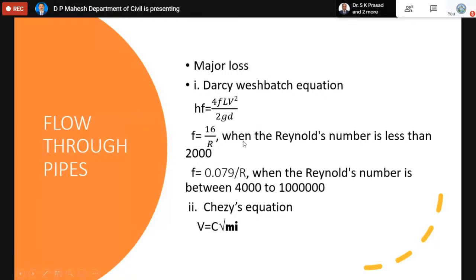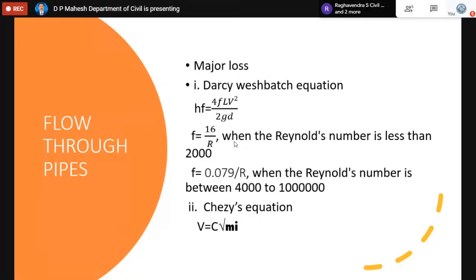In this formula, that letter f is called the coefficient of friction, which can be calculated using the formula 16 by Re, where Re means Reynolds number. If the Reynolds number is less than 2000, we can calculate f using this formula. Before we use this formula, it is advisable to calculate the Reynolds number. The Reynolds number is basically rho v d by mu. Reynolds number is a function of the flow that we have to calculate.